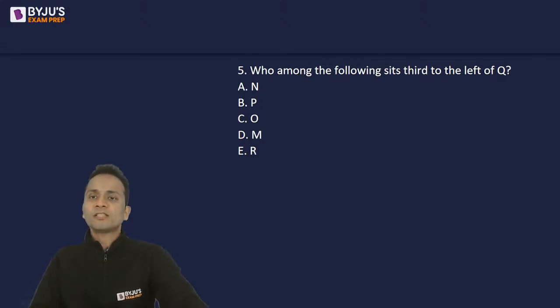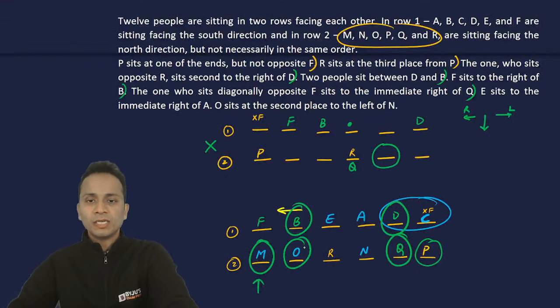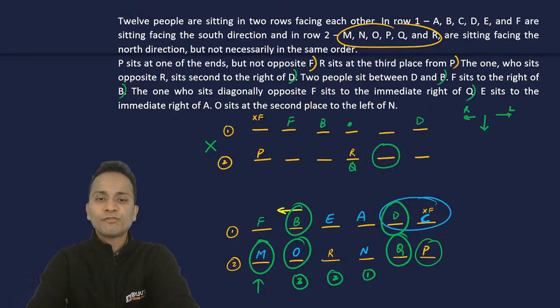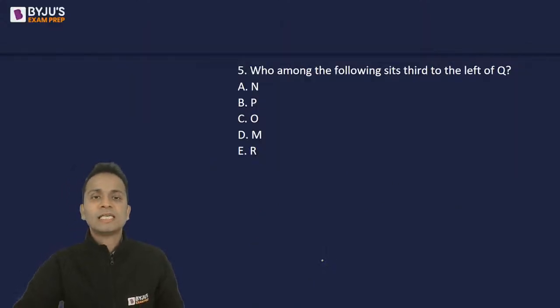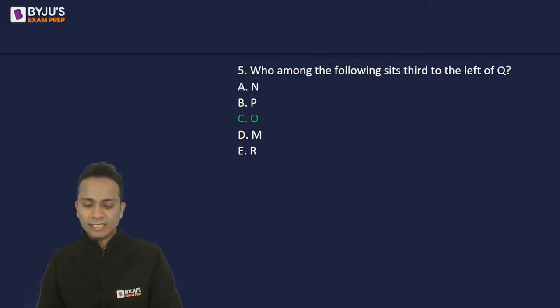Who among the following sits third to the left of Q? Now, third to the left of Q. So, 1, 2, and 3. Third to the left of Q is O. So, the correct answer here should be O, option C. And yes, that is the correct answer.